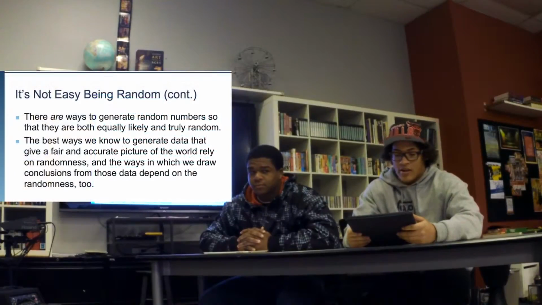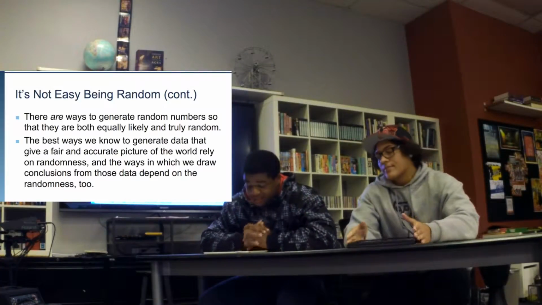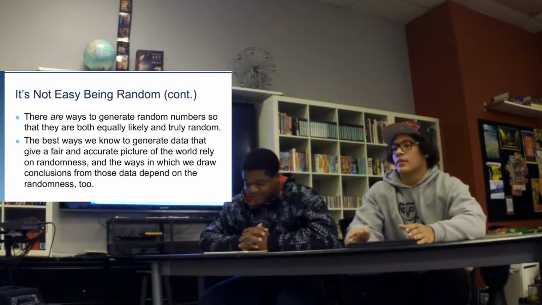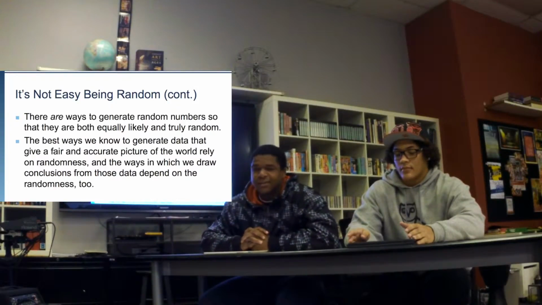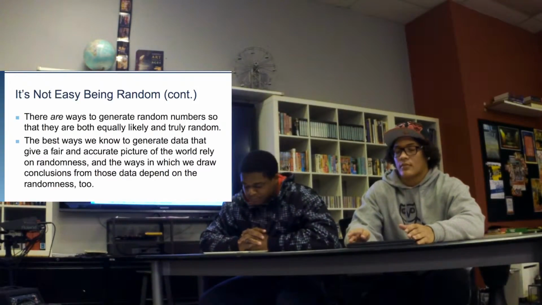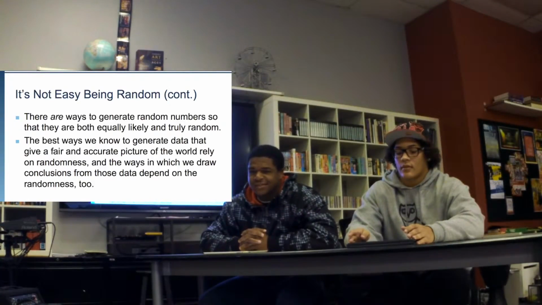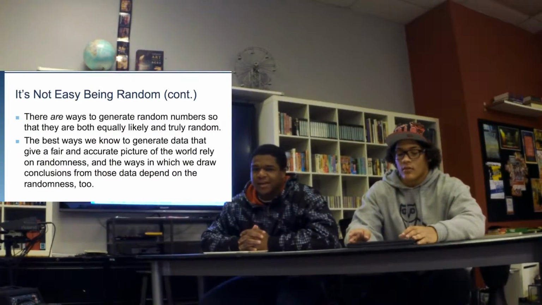There are ways to generate random numbers so that they are both equally likely and truly random. The best ways we know how to generate data that give a fair and accurate picture of the world rely on randomness. And we can draw conclusions from that randomness in certain areas which relate to sports and when they do coin tosses and how randomness can benefit one team or the other.